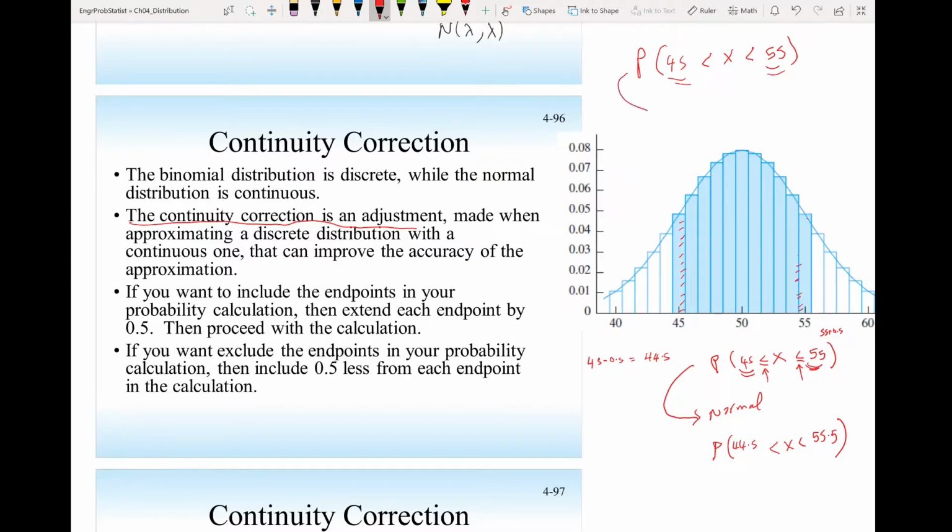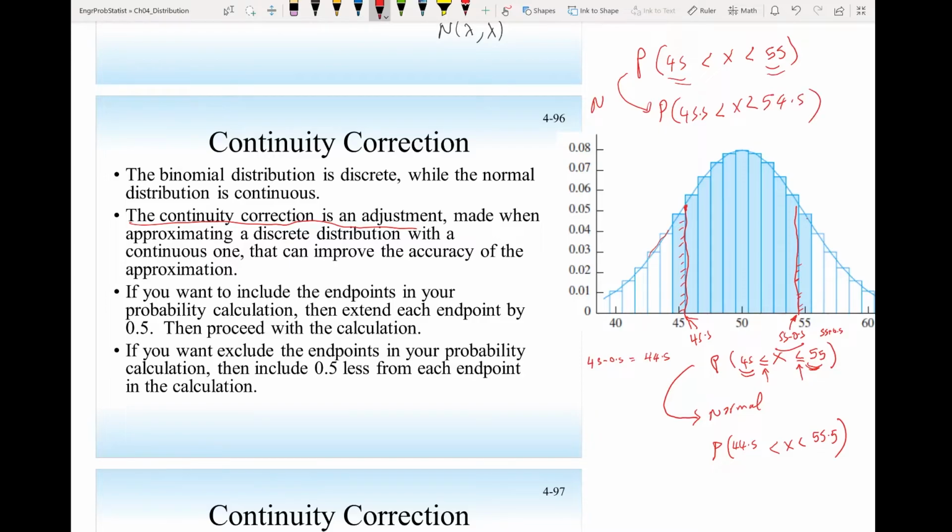So if I approximate this as a continuous normal distribution, which is the solid curve, then it should be the area under the solid curve from here to here. That point here will be 45.5, half plus 45, and this point will be 55 minus half. So this should be the probability x larger than 45.5 and less than 55 minus half, which is 54.5.